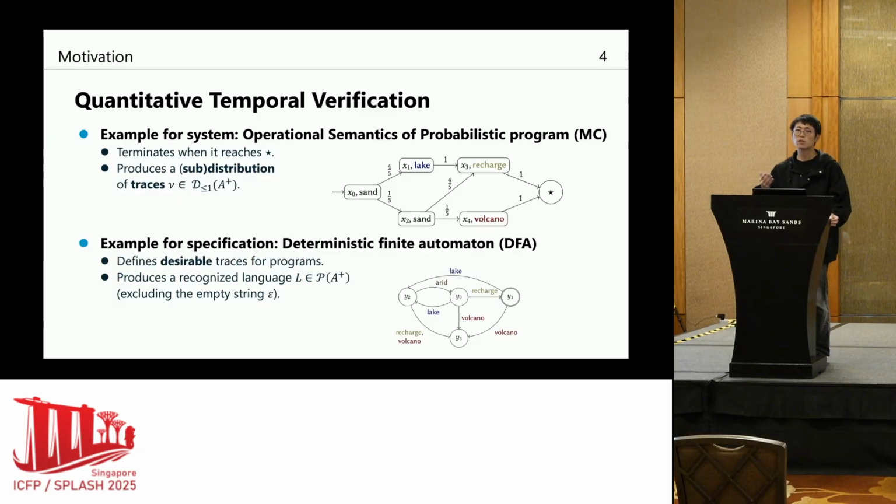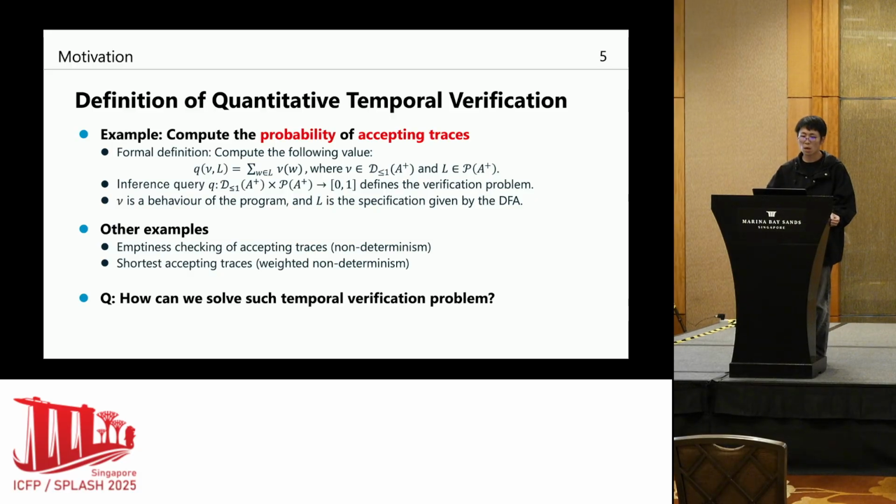Now the specification for this type of program is given by a DFA, a deterministic finite automaton. This automaton describes what kind of traces are acceptable, or desirable, for the program. Given this system and specification, we would like to compute, for example, the probability of accepting traces. Formally, this is given as follows. This Q is what we call an inference query, which defines the temporal verification problem.